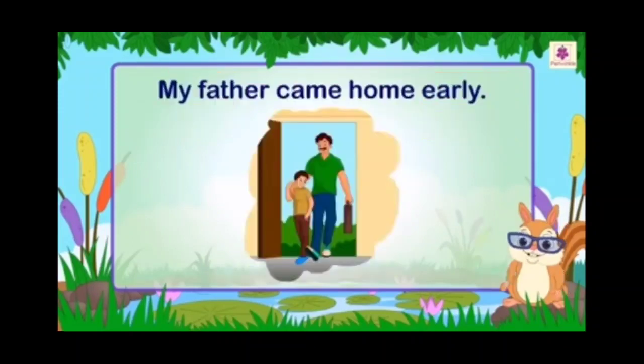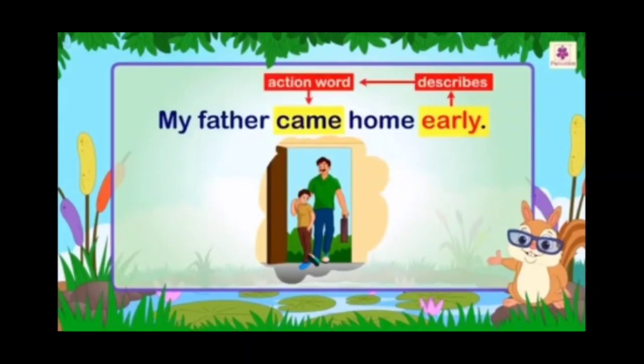Next example: my father came home early. When did my father come home? Early. So here early is the adverb and it is telling us about the action word came. As I told you, an adverb tells us about a verb, adjective or other adverbs in a sentence.